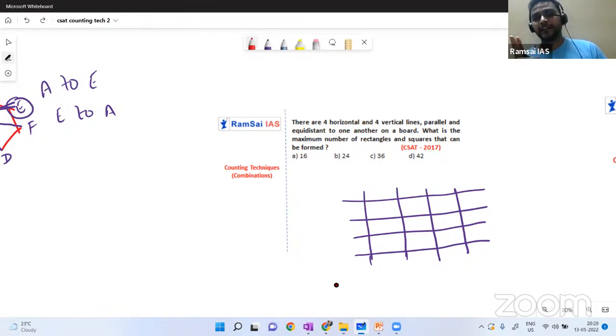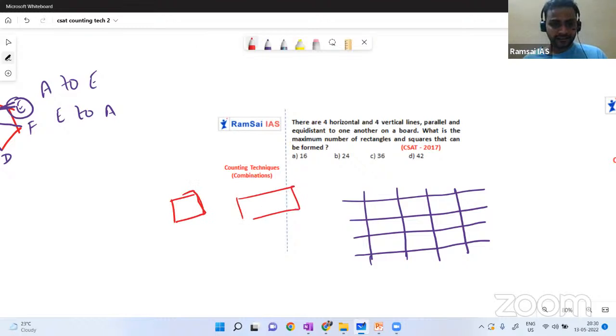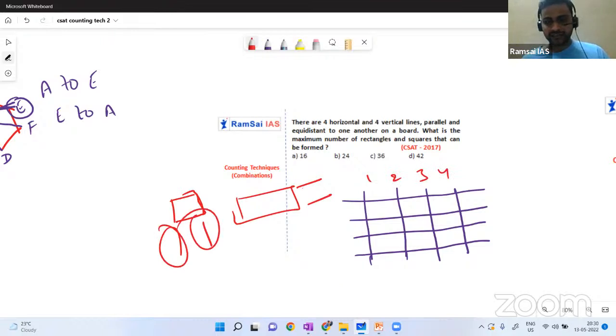Whether it is a rectangle or a square, how many vertical lines and how many horizontal lines do you need to form it? To construct a square or a rectangle, I need 2 horizontal lines and 2 vertical lines. 1, 2, 3, 4. We have 4 horizontal lines and we need only 2 horizontal lines. In how many ways can you do that? 4C2 ways. And we need vertical lines as well, not only horizontal lines.